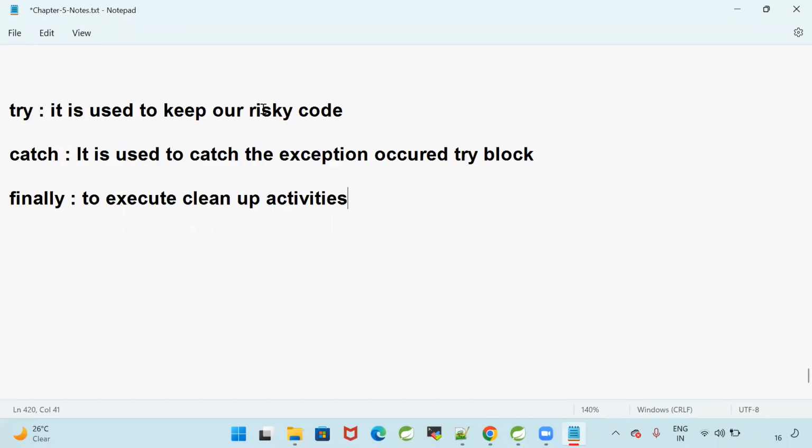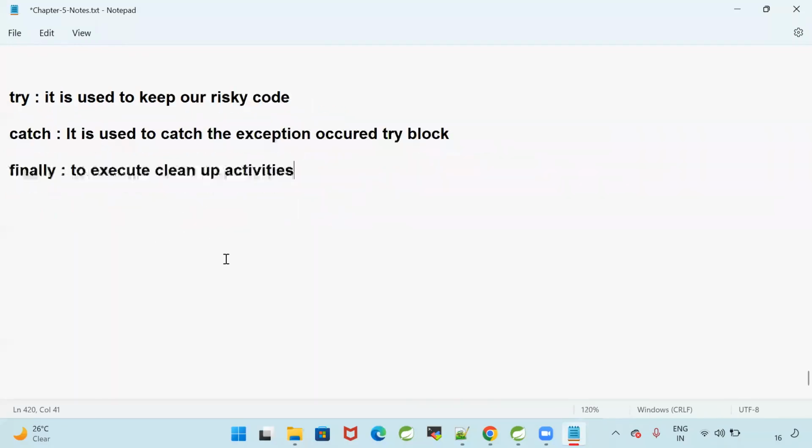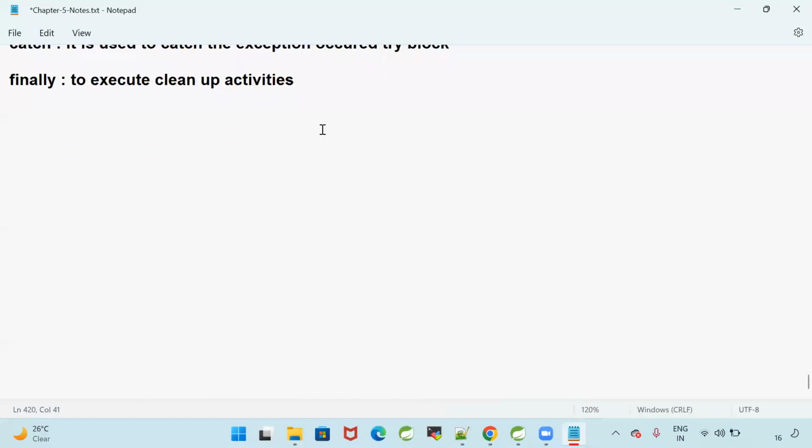If you want to execute some piece of code always, irrespective of the exception, then I will go for the finally block. Try-catch-finally is a valid combination, try-catch is valid, try-finally is valid, and try with multiple catches and finally is also a valid combination. Perfect.